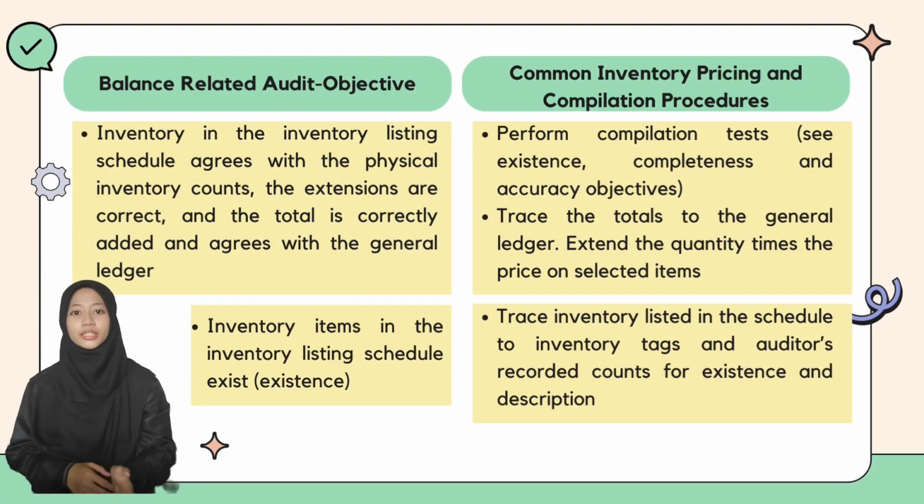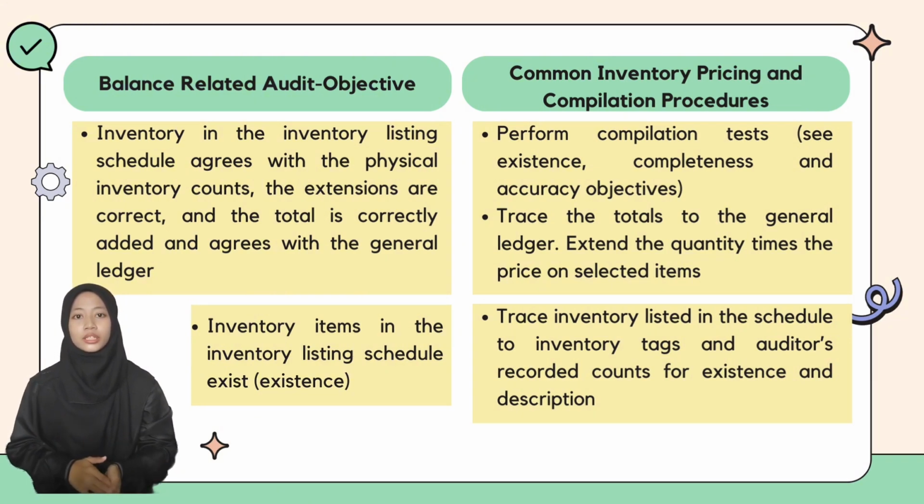There are 8 types of balance-related audit objectives and their test of details of balance for inventory pricing and compilation. The first objective is inventory in the inventory listing schedule agrees with the physical inventory counts, the extensions are correct and the total is correctly added and agrees with the general ledger. The procedure is first, auditor need to perform compilation tests such as see existence, completeness, accuracy objective. Second is trace the totals to the general ledger. Extend the quantity times the price on selected items.